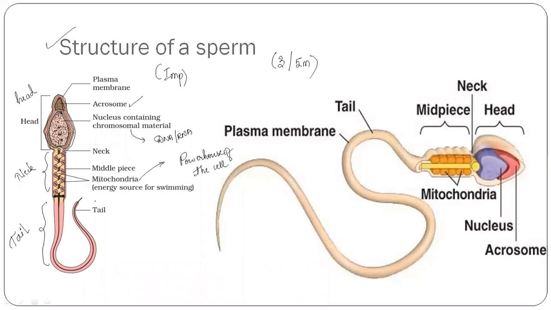So this is an important diagram. Again, I'm telling you, it is an important diagram. It is made up of head, neck, and tail. The head part is covered with a plasma membrane, acrosome, and nucleus containing chromosomal material, then the neck, middle piece, and mitochondria, and the tail.